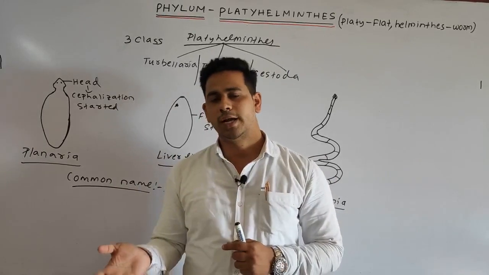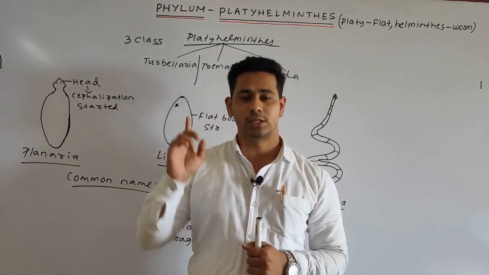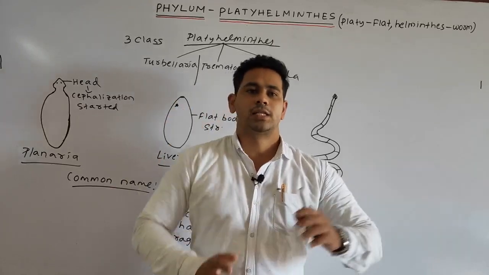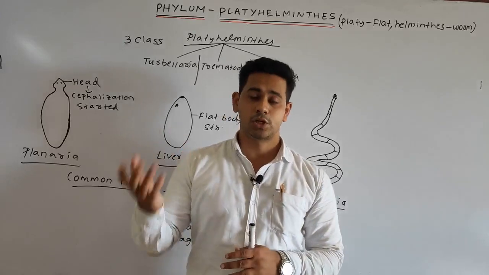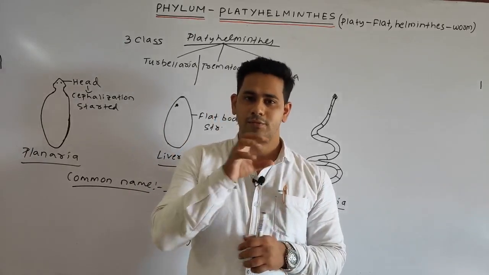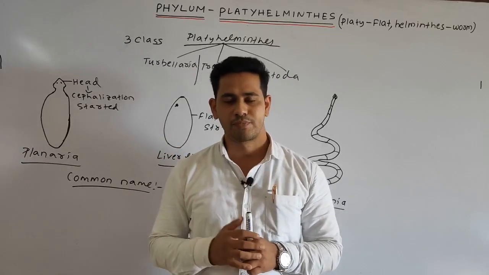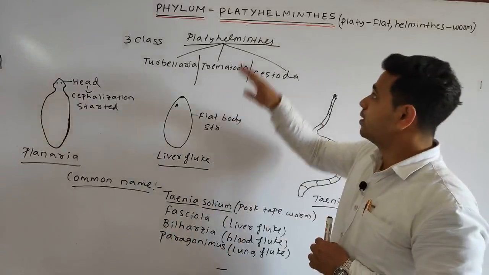Respiration we discussed, anaerobic respiration is done in the case of the platyhelminthes. Okay, excretion is done by the protonephridia or the flame cells. The structure is dorsoventrally flat, having a leaf-like structure or a flat ribbon-like structure. Okay, so by this we discussed a number of points under the phylum Platyhelminthes.